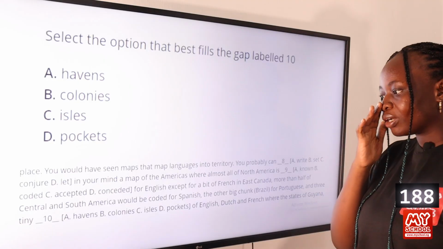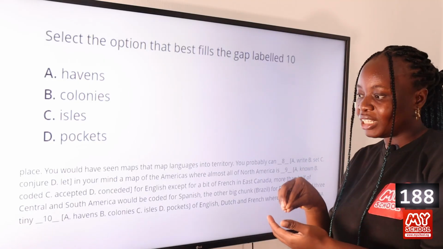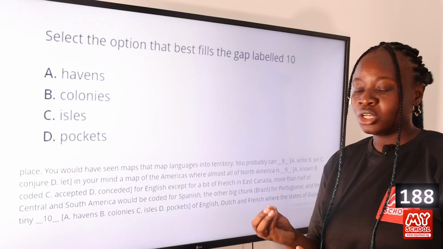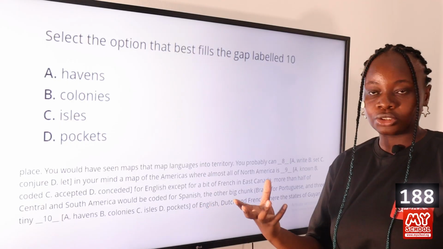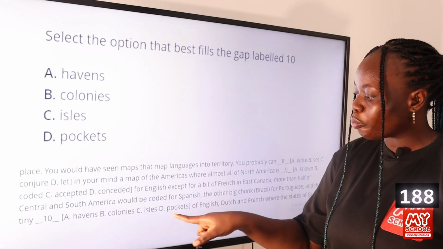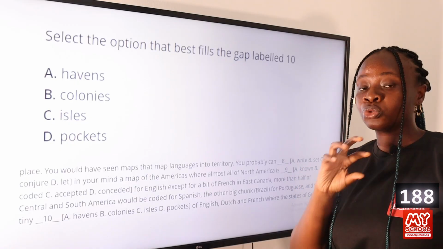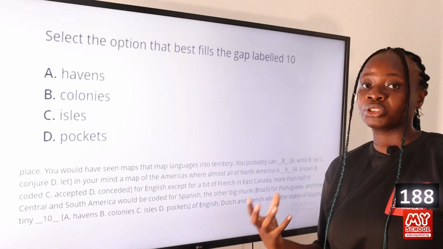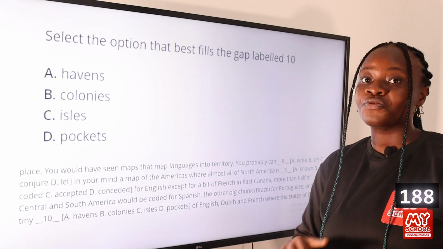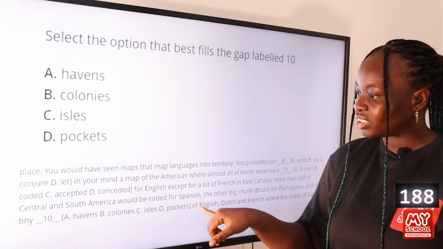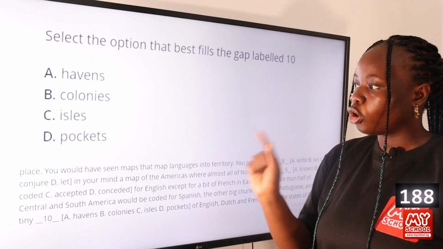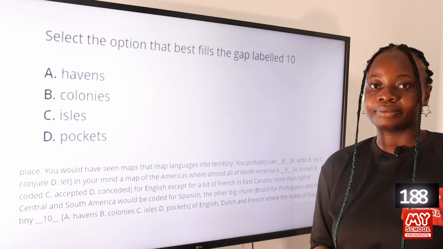So here they are talking about how there are little isolated places where things are different, where there is deviations from the norm. So you are making use of pockets. Pockets is used to refer to little isolated regions in a particular area where things are different from the norm. So it is pockets that should best fill in this gap. Option D, pockets, is the answer to this question.